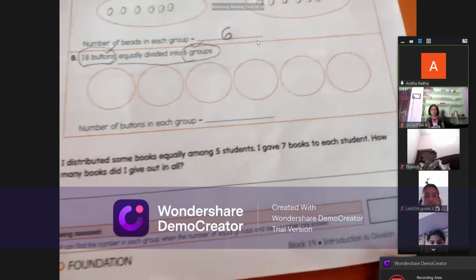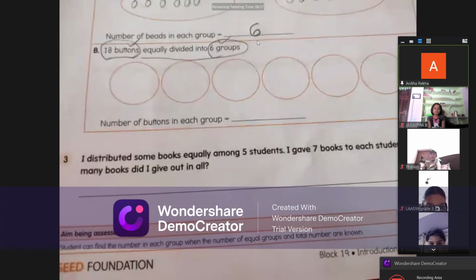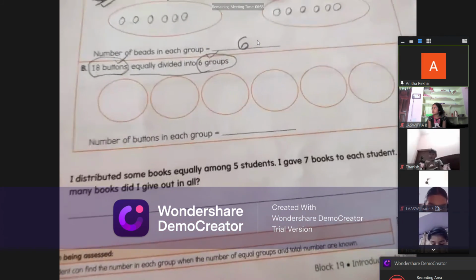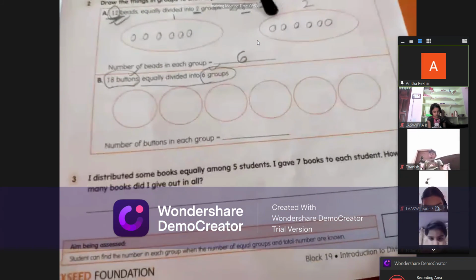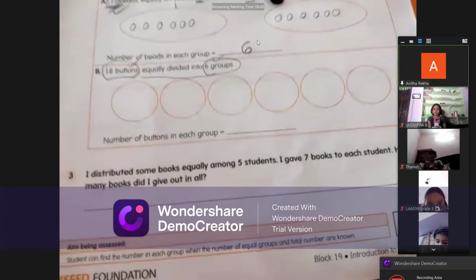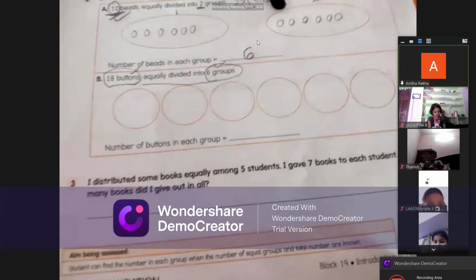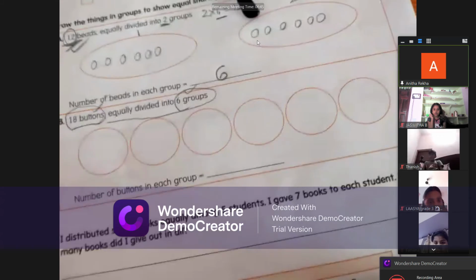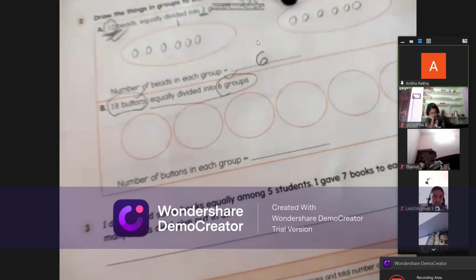This is the question you have here. I distributed some books equally among 5 students. I gave 7 books to each student. How many books did I give out in all? Now, all of you observe carefully. How many students are they telling? 5 students.